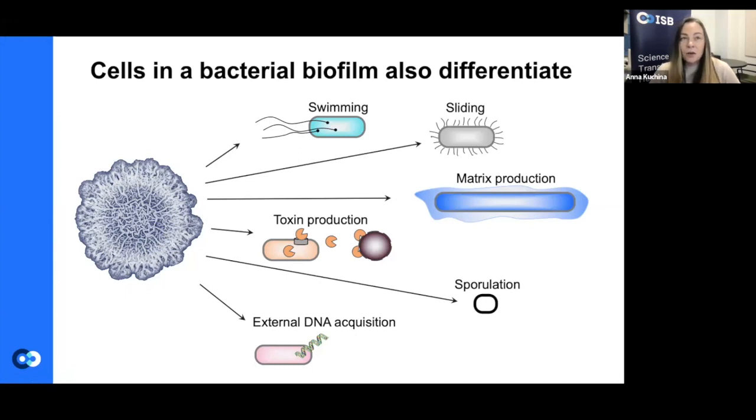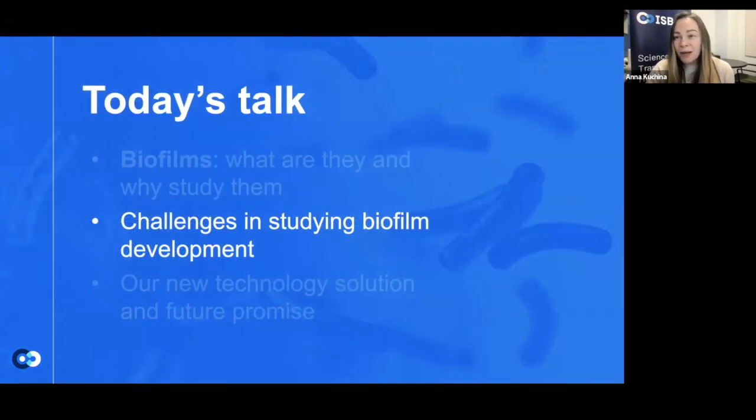And this also represents one of the very interesting conceptual leaps from being unicellular organism, which sort of everybody for themselves, to this collective type of behavior where the cells can perform altruistic behavior or specialize to help the whole community survive. So now, while I've introduced what the biofilm is, let's see what are the challenges in studying biofilms. Because obviously, unless we study how the cells can build the biofilms, it is very hard to eradicate them.